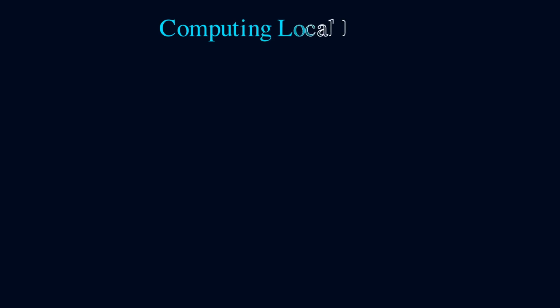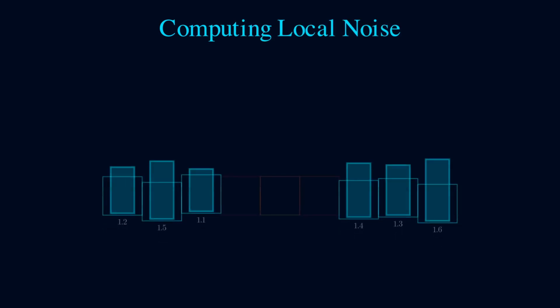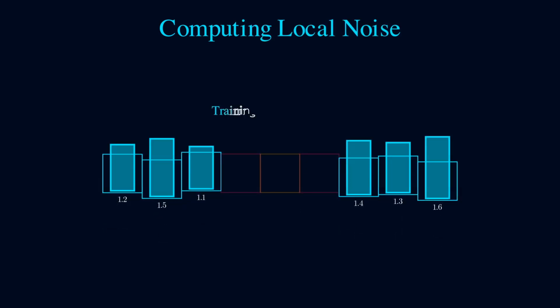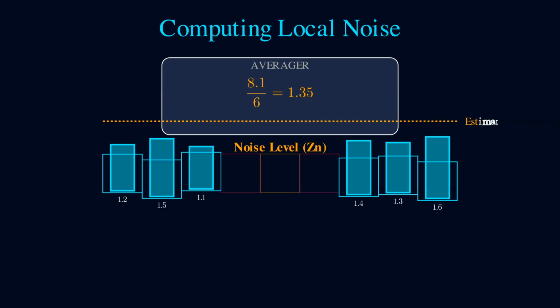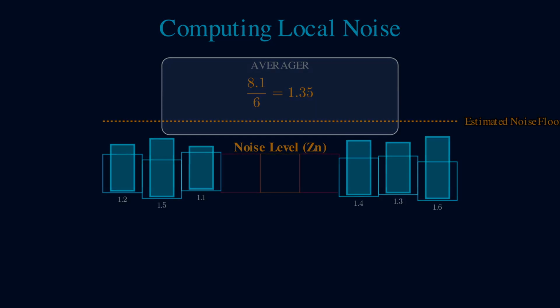Let's examine how we compute the local noise level. The reference cells, also called training cells, contain samples of the surrounding environment. We extract their values, 1.2, 1.5, 1.1, and so on. These flow into our averaging processor. We sum all reference cell values and divide by the count. The result, 1.35 in this example, represents our estimate of the local noise floor. This number becomes the foundation for our detection threshold.